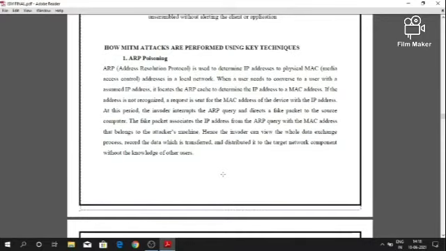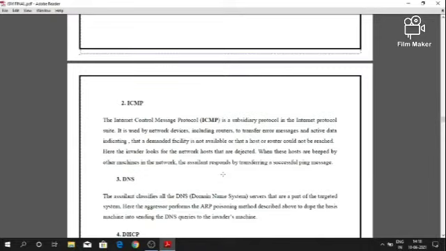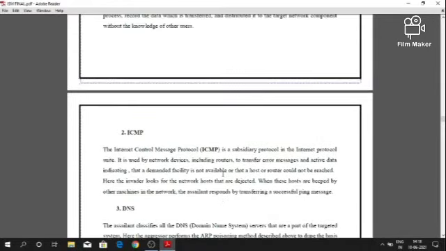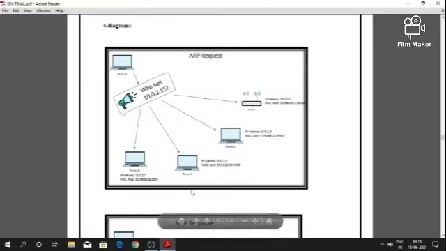Man in the middle attack possible networks are mobile networks, computers, browsers, cloud services, Wi-Fi networks, etc. In the first ARP request diagram, device A sends a request to device B, device C, device D and the router to check which device has the IP address 10.0.2.15. In the second ARP response diagram, device D sends the response to device A.